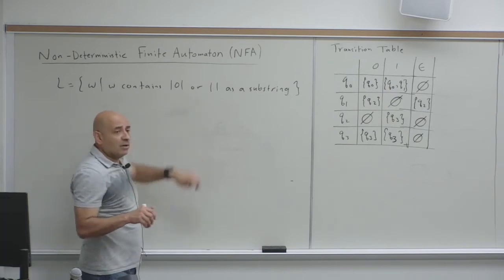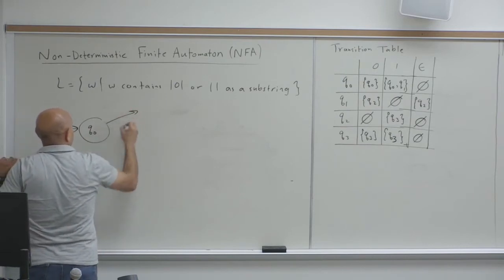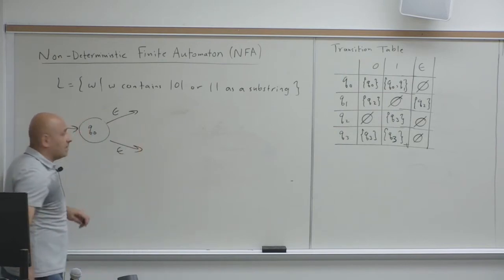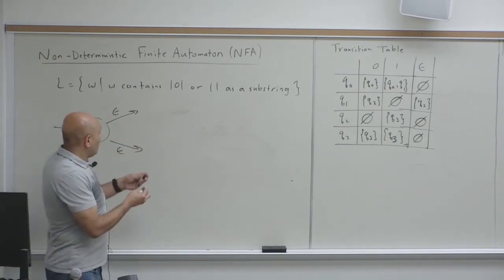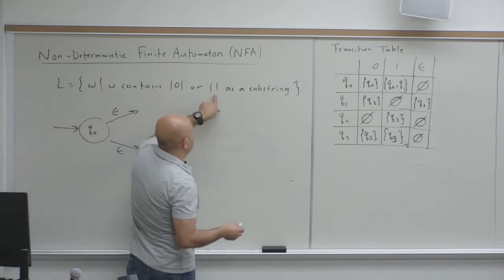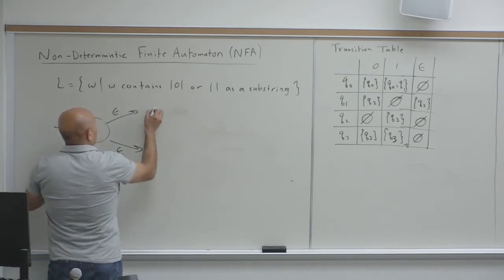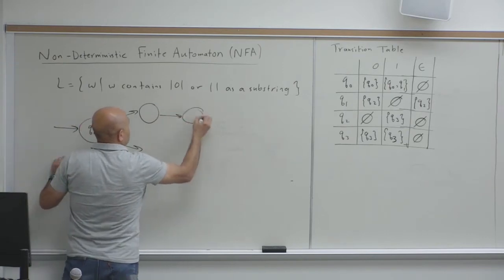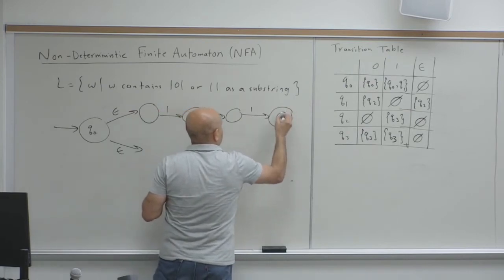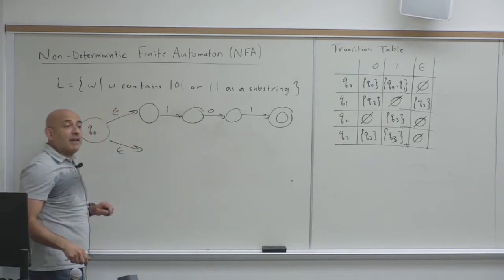When you have an OR, you can always say, okay, this is my start state, and then I have two possibilities because of the OR, and I can do it with epsilon transitions. Then I can draw an NFA for the language that has 101 as a substring, and an NFA for the language that has 11 as a substring, and that's all I need. So for 101 as a substring, the NFA is going to be 1, 0, 1, and before the 1, 0, 1, I can have anything.